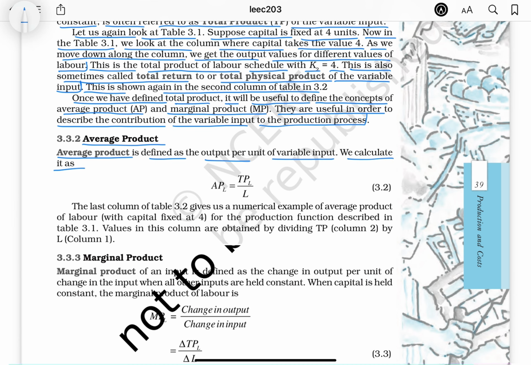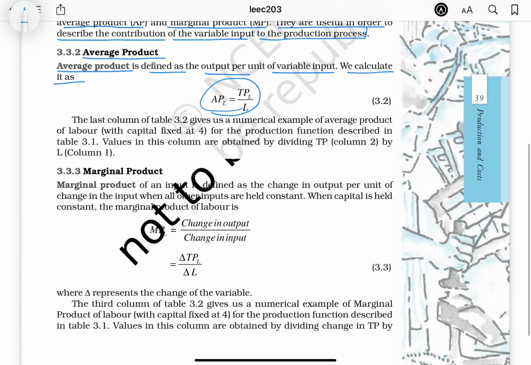We calculate it as AP_L = TP_L / L. The last column of table 3.2 gives us a numerical example of average product of labor with capital fixed at 4 for the production function described in table 3.1. Values in this column are obtained by dividing TP column 2 by L column 1.